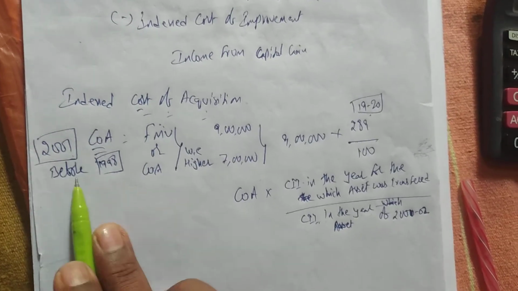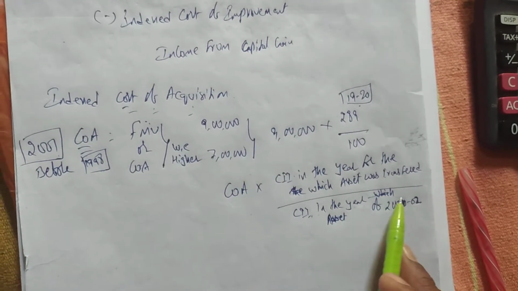Because the asset is purchased before 2001. Whenever the asset is purchased before 2001, you have to take 2001-02.